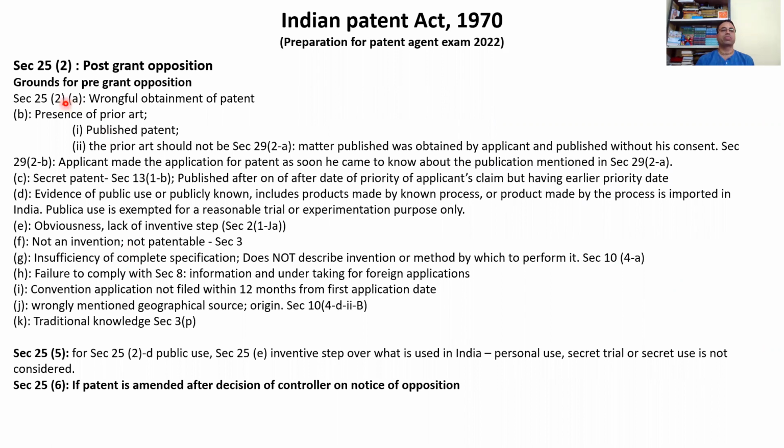So if you read, wrongful obtainment, presence of prior publication, then a second patent, as you discussed, published after the priority date but having an earlier priority date, evidence of use, but we need to see that the evidence is not for legitimate trial or experimentation purpose. Obviousness, lack of inventive step, not an invention, not patentable, insufficient complete specification, failure to comply with Section 8, convention application not filed within 12 months, wrongly mentioned geographical source, traditional knowledge.